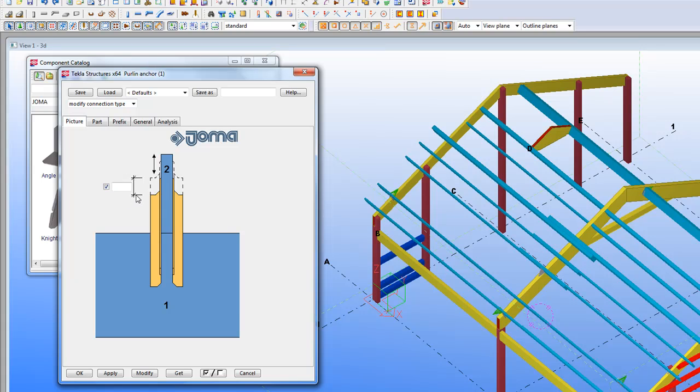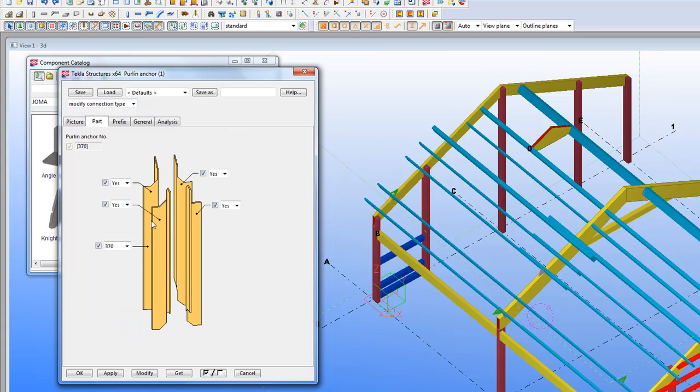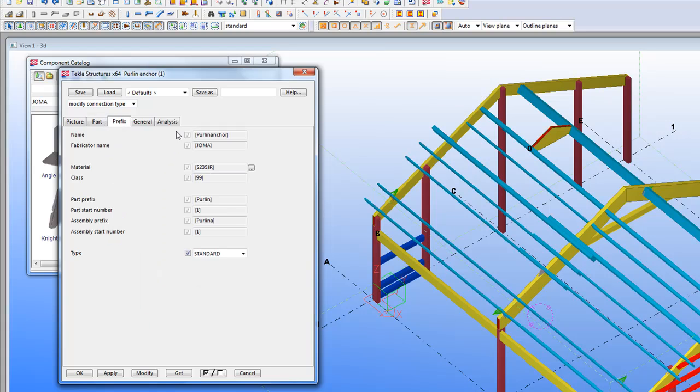In the Picture tab, you can put an offset from the middle. Under the Part tab, you can choose the creation of purlin anchors and also the size of the purlin anchors, which gives the right purlin anchor number. Under the Prefix tab, you can choose to put the type to Special if you want to open up the fields for material and name.